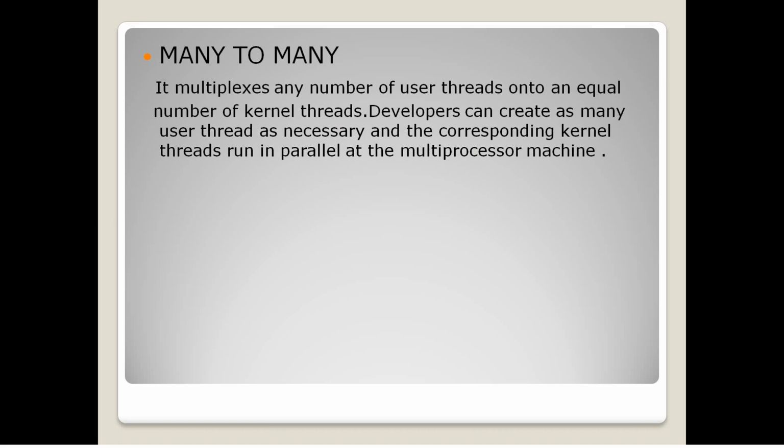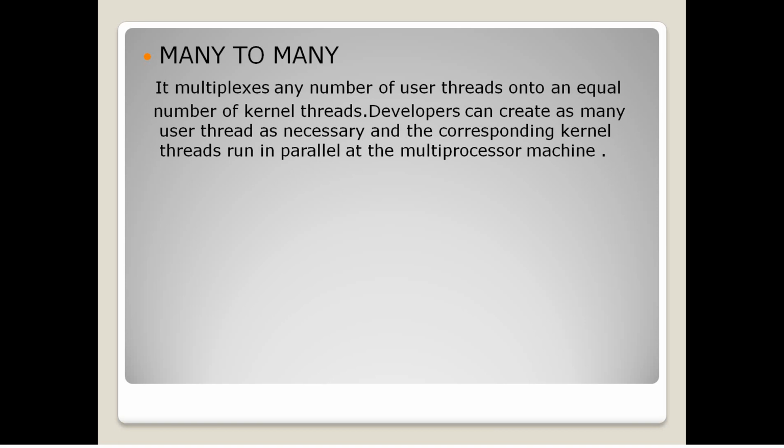The first model is the many-to-many model. In this, any number of user threads is mapped to many kernel threads. But in this case, if there is any lock in any one of the threads, then the kernel thread cannot be accessed. That is a major disadvantage of the many-to-many model.